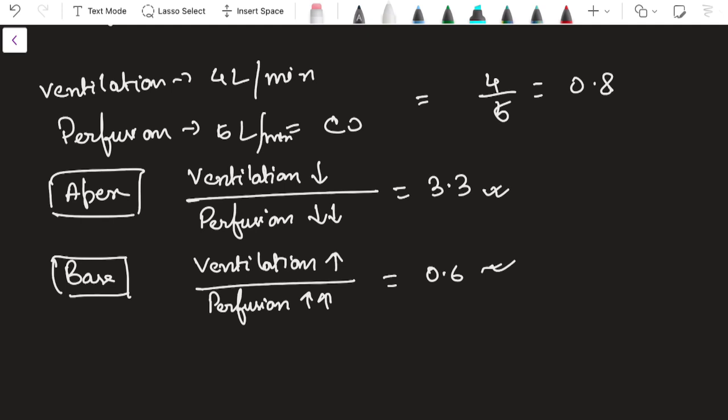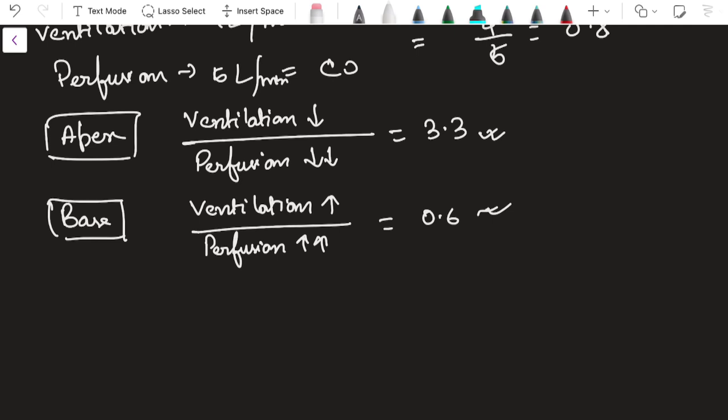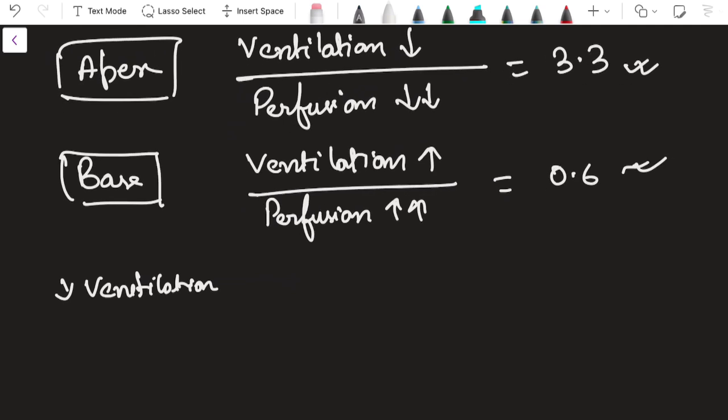Why do I say that at the apex ventilation will be less and at the base ventilation will be more? Ventilation actually depends on the number of alveoli present. At the apex, there are fewer alveoli, so ventilation will be less, and at the base ventilation will be increased. Suppose in an area of the lung there is diminished ventilation. Ventilation actually depends on the bronchi. So if ventilation is reduced, and I can reduce the perfusion also, then the ventilation perfusion imbalance can be prevented. That means if ventilation is reduced, I will also have to reduce the perfusion in equal proportion so that the ratio is not much hampered.